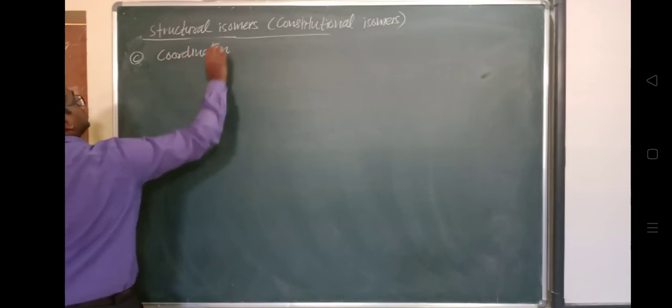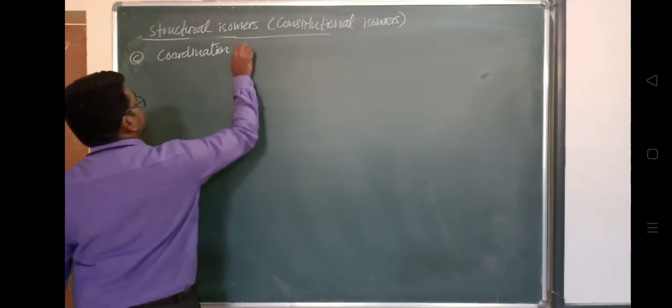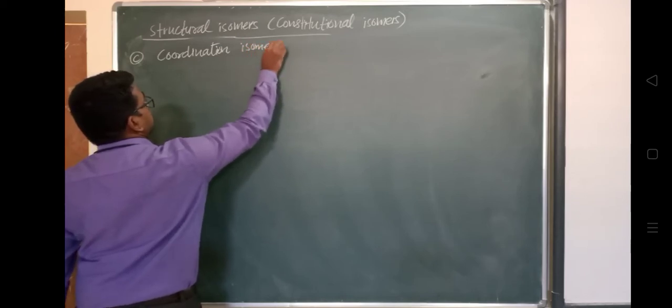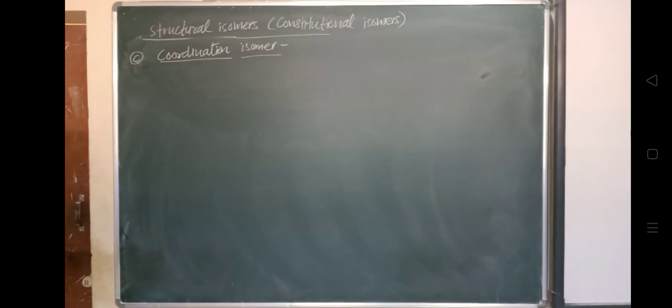So we have seen the linkage isomer as well as the ionization isomer. Now, the coordination isomer. What is this? In the case of the coordination isomer, what happens? This isomer shows an interchange of ligands between the cationic and anionic sphere.